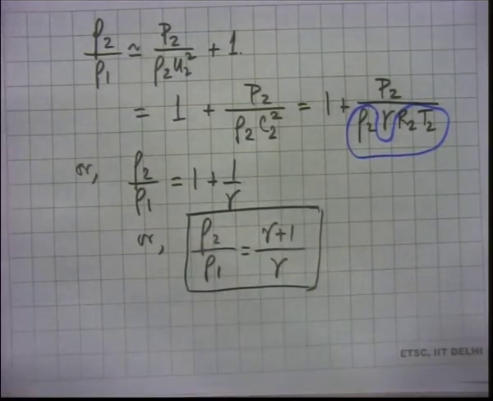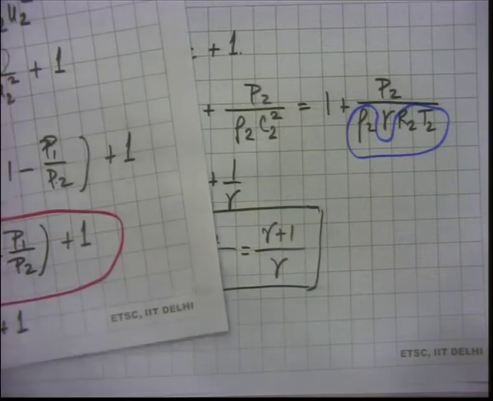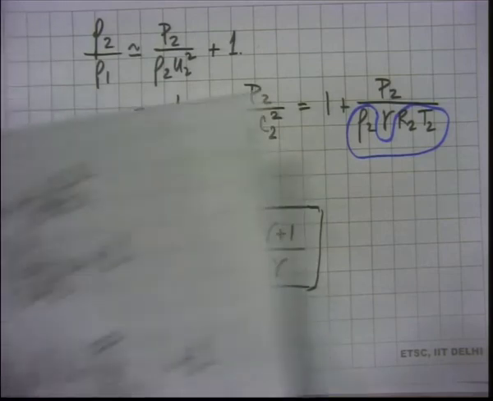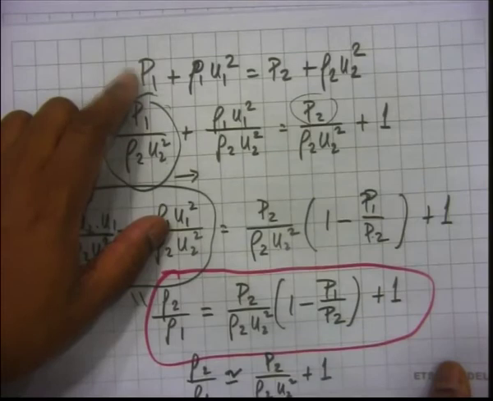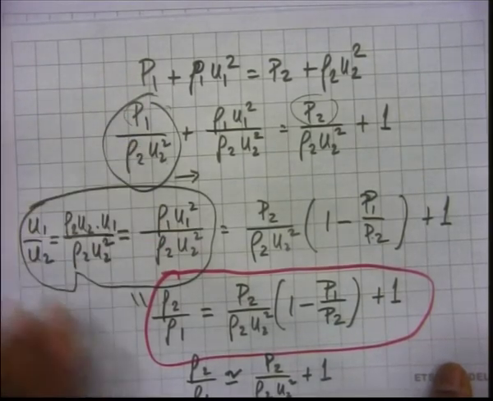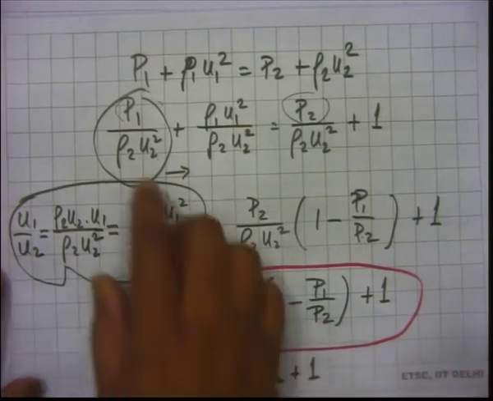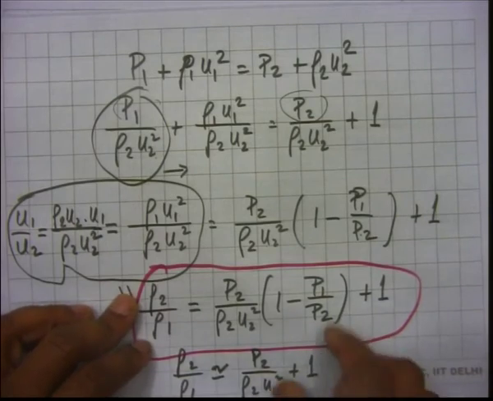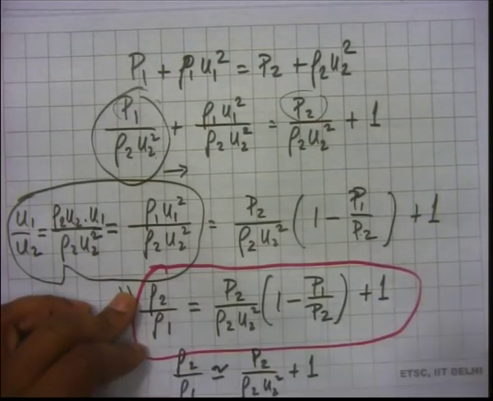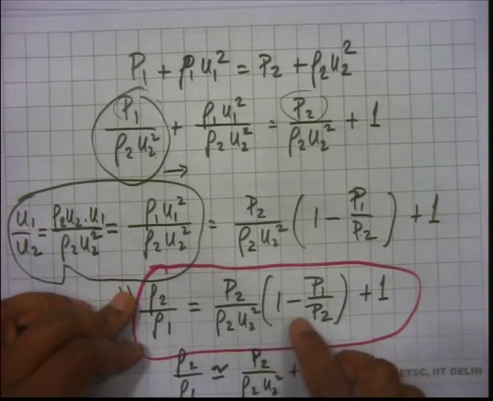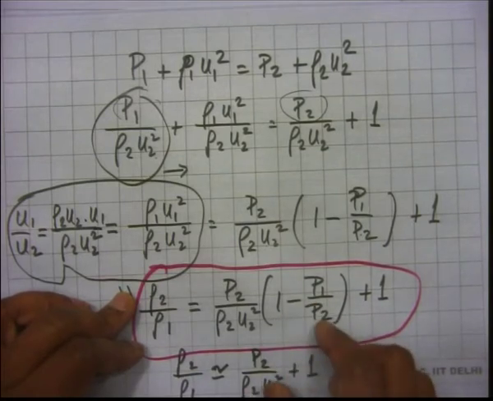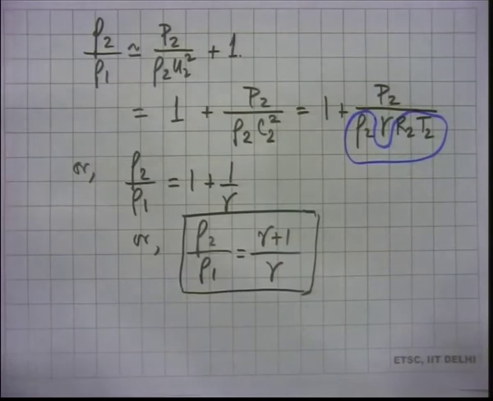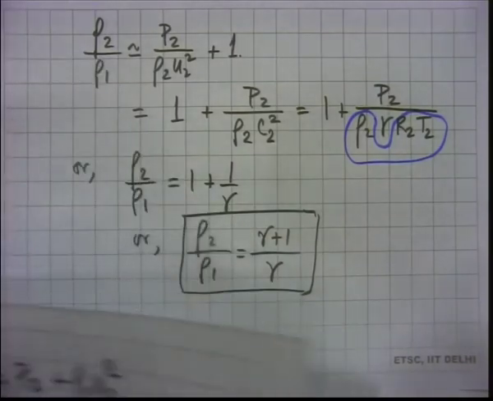Okay, so this was a little tricky. You have to know how to bring rho 2 by rho 1 to a convenient form, and that's what we had done. We had taken the momentum conservation equation and divided it by rho 2 u2 squared, and then arranged it in some way so that we got p1 by p2 as a ratio, and applied the fact that 1 minus p1 over p2 is approximately equal to 1. So we applied that, and then finally we got rho 2 by rho 1 equal to gamma plus 1 by gamma.